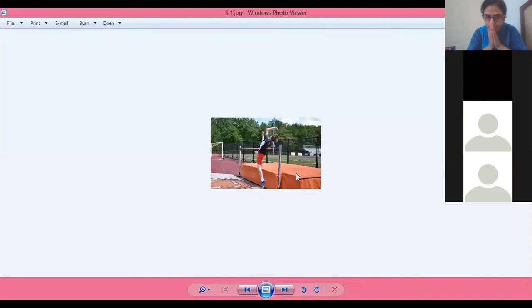Ma'am, mattress, cushion. It's a soft landing site like a cushion. Now, can you give me the reason why cushions are there and how it is going to protect the high jumper? Ma'am, because the cushion will reduce the force so that less injury will take place.